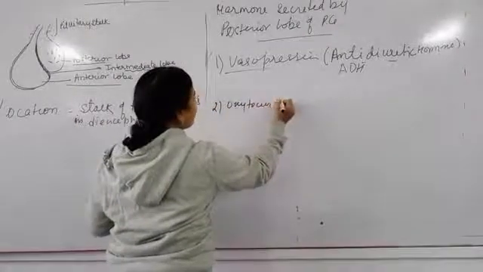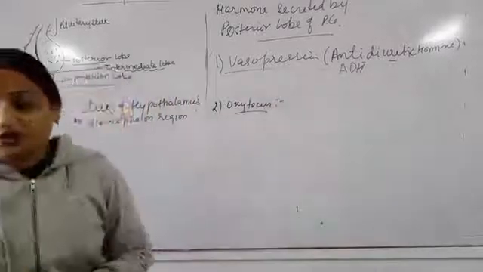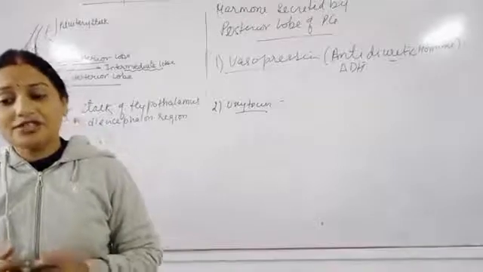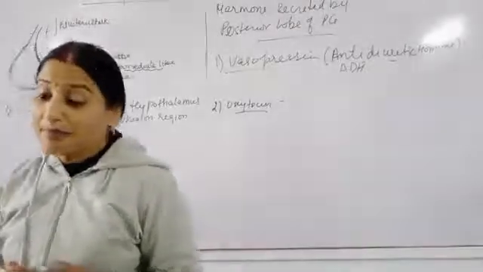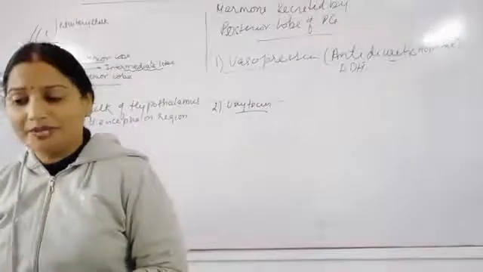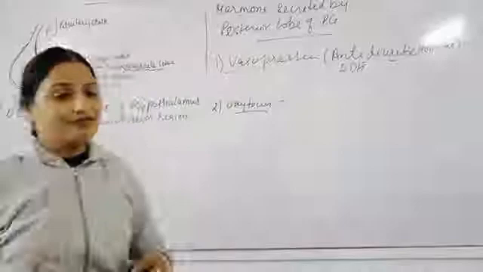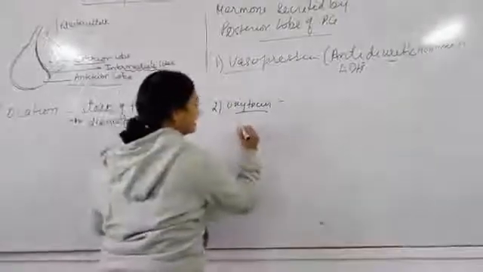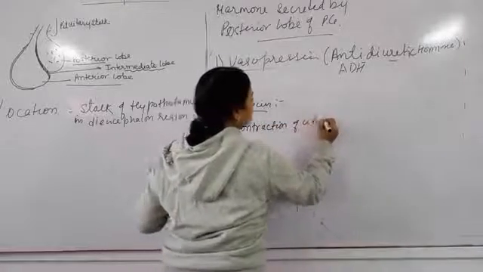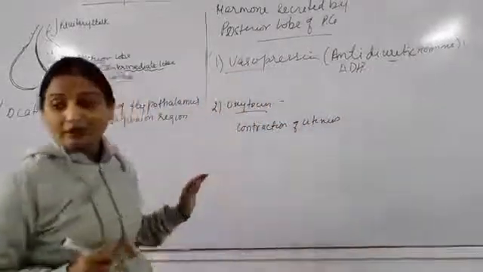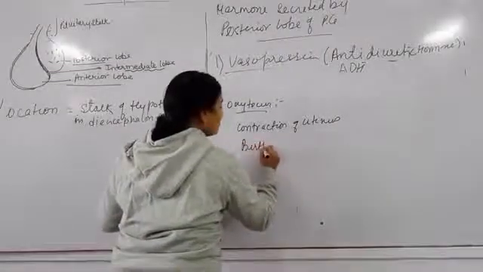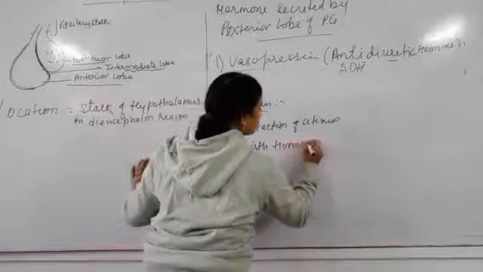The next is oxytocin. Okay, now see the function of oxytocin. It stimulates the contraction of the uterus at the time of childbirth, and this is called the birth hormone. It also helps in expulsion of milk from the breast at the time of sucking by the infant. Once again, it helps in the contraction of uterus at the time of birth, and that's why this is also called the birth hormone.